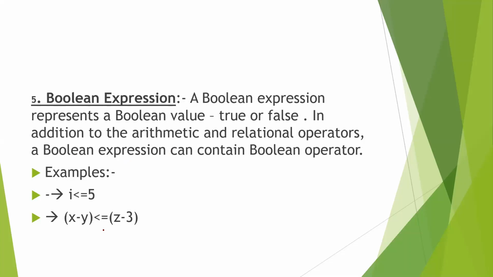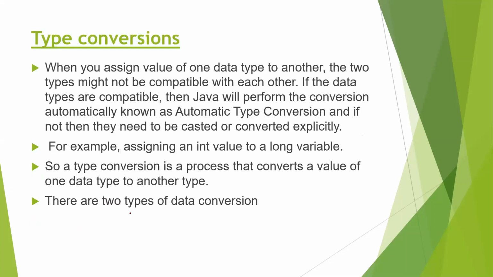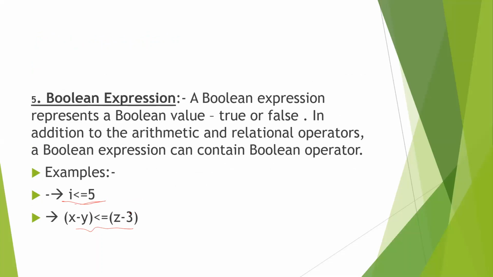Next comes the Boolean expression. A Boolean expression represents a Boolean value, either true or false. So in addition to the arithmetic and relational operators, the Boolean expression contains the Boolean operator. Examples of Boolean expressions: i is less than or equal to 5, x minus y is less than or equal to z minus 3. So this is your Boolean expression.